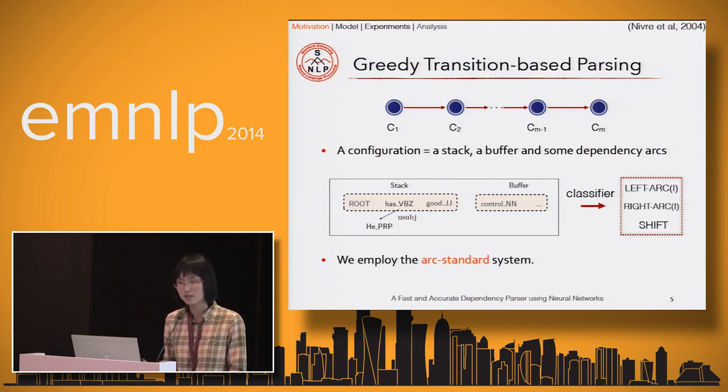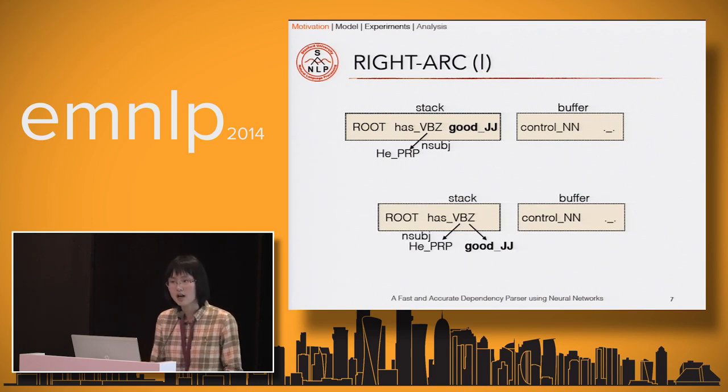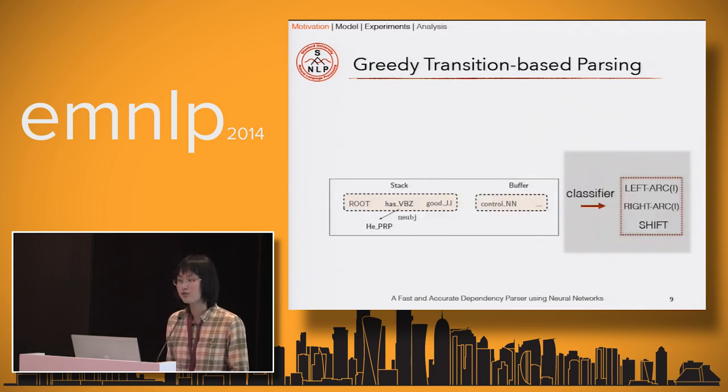Our parser employs the arc-standard system, where there are three main types of transitions: left arc, right arc, and shift. A left arc transition pops the second stack element and attaches it to the first stack element. And a right arc transition pops the first stack element and attaches it to the second. And a shift transition moves one element from the buffer to the stack. So our work is focusing on learning this classifier using neural networks.